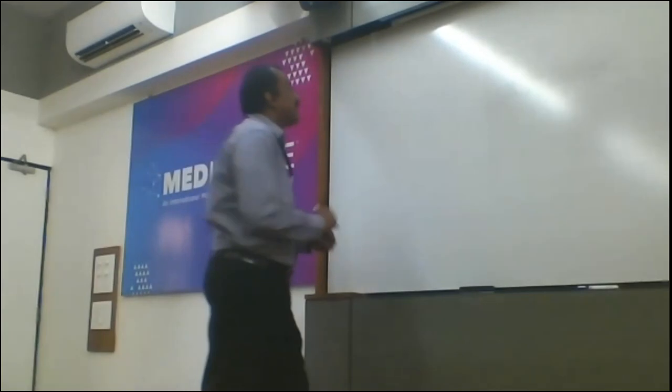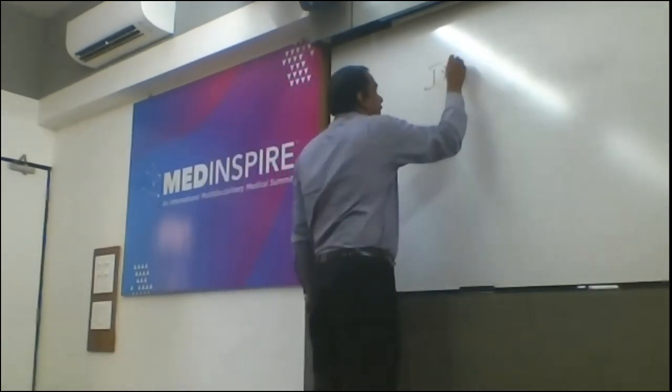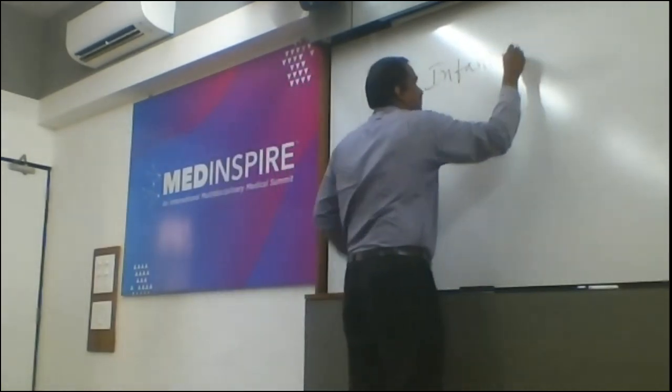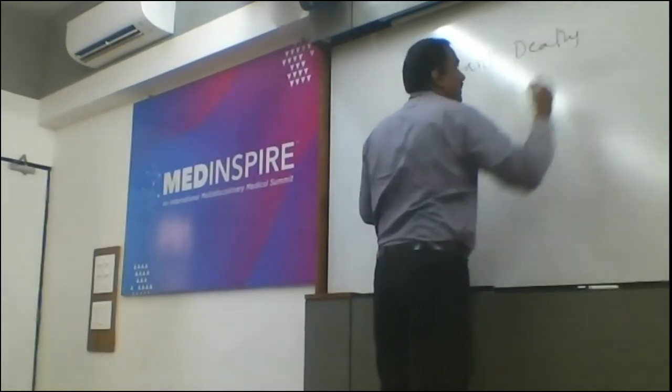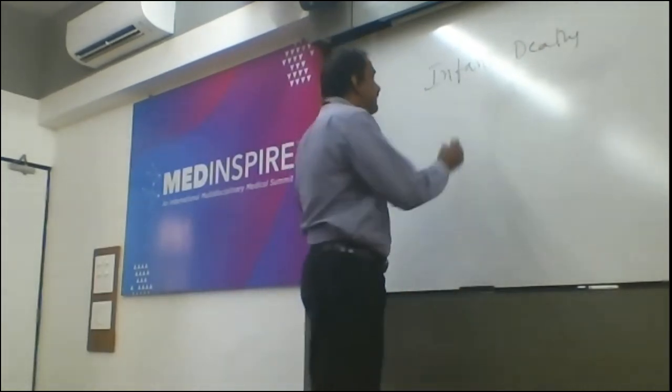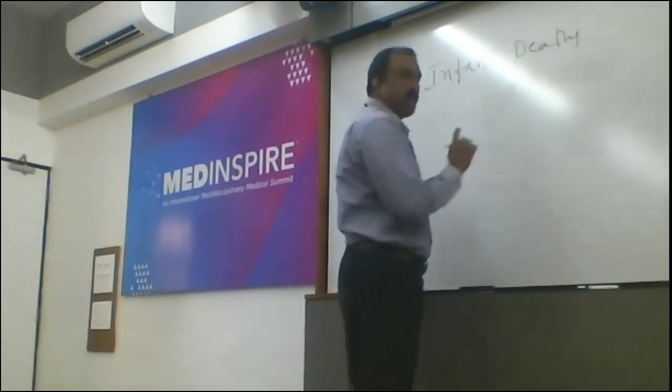Infant deaths means deaths under 1 year of age.